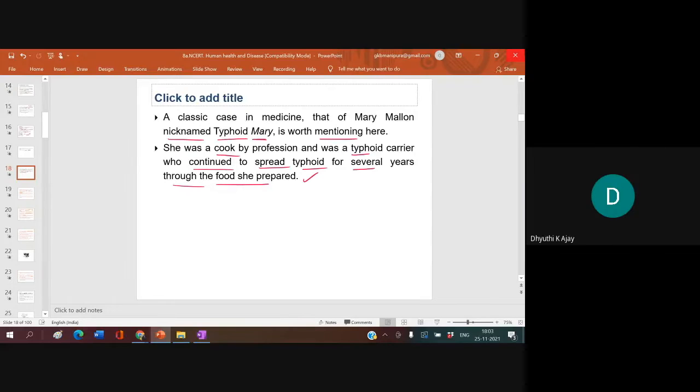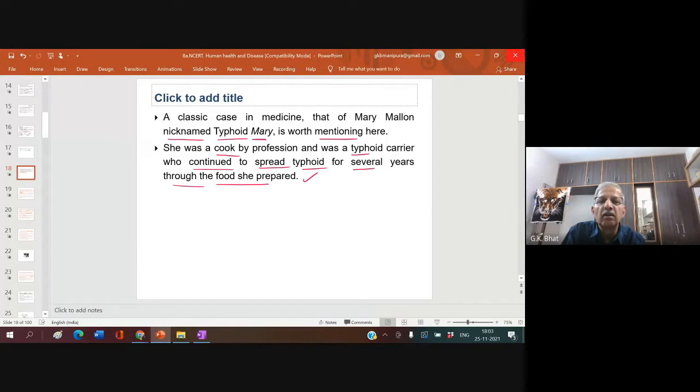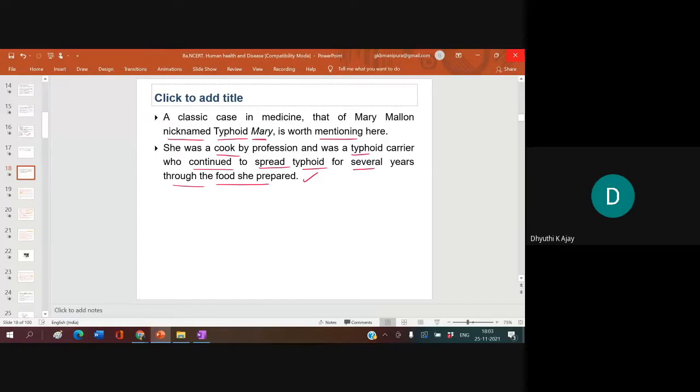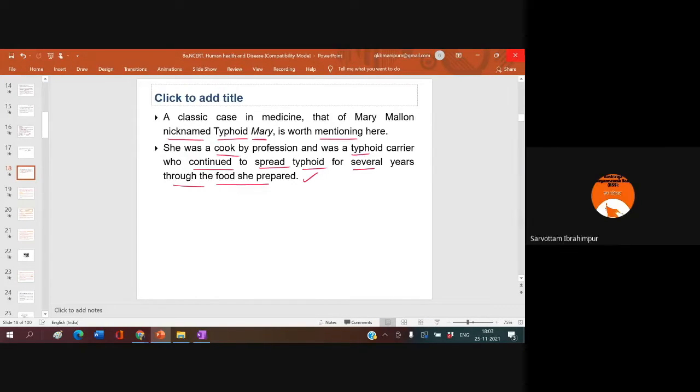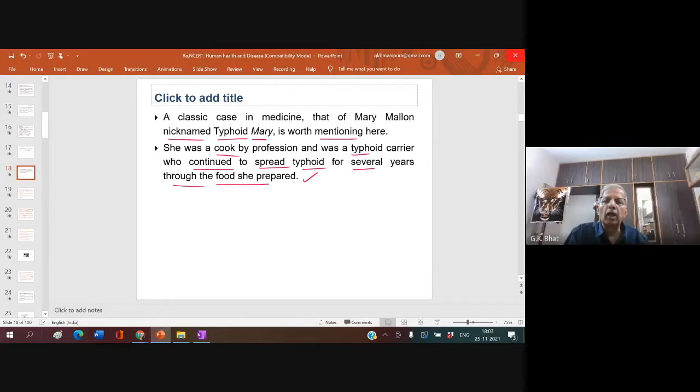Because she was adding it. How is she adding? That I don't know, sir. Sir, it may be viral also. Typhoid fever may be viral. What do you mean by viral? It can spread by itself. I said typhoid is spread by bacterium, and you are telling viral.